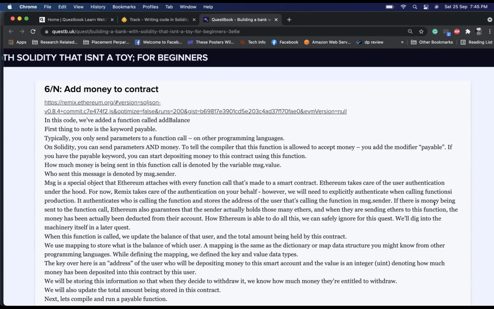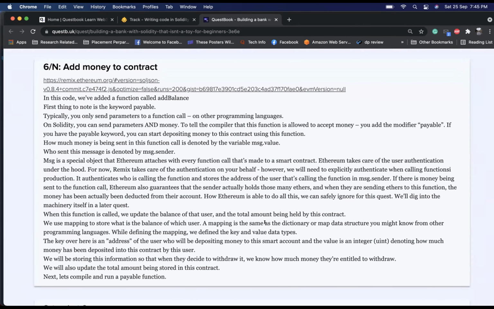If there is money being sent to the function call, Ethereum also guarantees that the sender actually holds that many ethers, and when they are sending ethers to this function, the money has actually been deducted from their account. How Ethereum is able to do all this, we can safely ignore for this quest. We'll dig into the machinery itself in a later quest. Okay. So basically what a bank does, I think Ethereum is doing, right? A bank takes care, as a ledger, of who is giving the money, if it is deposited, if it is deducted from their account and credited to the receiver's account.